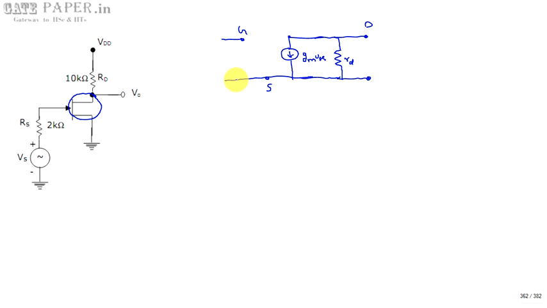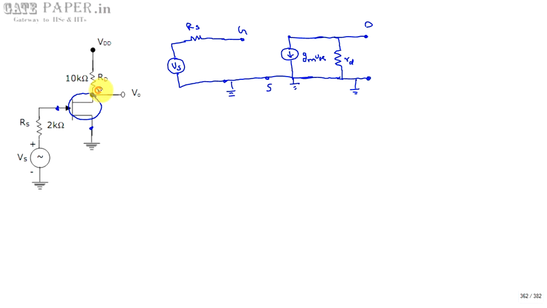Now we are going to attach the other components which are connected to these three terminals. The source is connected to ground. This is the source terminal, so it is connected to ground. Next, the gate is connected to RS, whose value is 2 kilo ohms, and that is connected to VS. So the gate side is also completed.